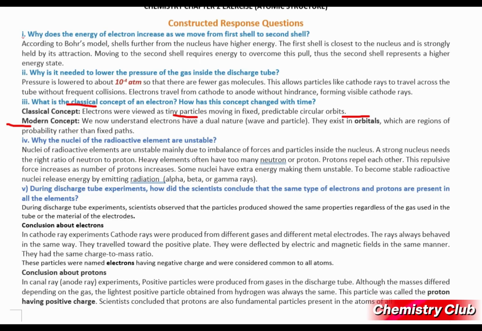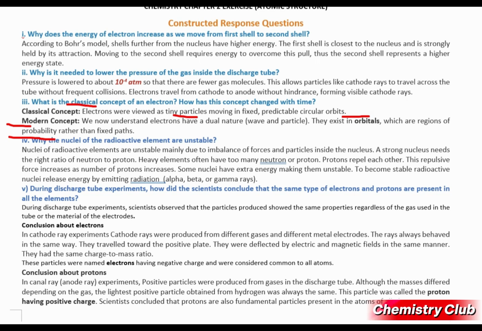They exist in orbitals which are regions of probability rather than fixed paths. So around the nucleus there is a space where the probability of finding the electron is maximum. That is called the orbital.